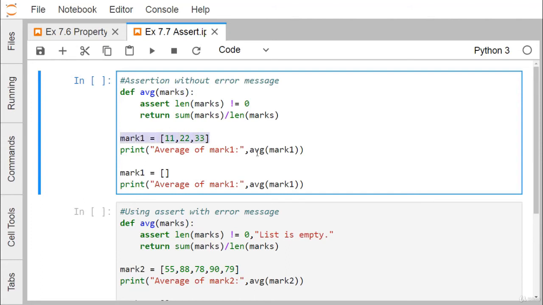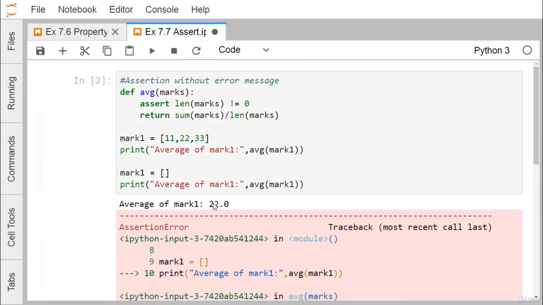and we are trying to calculate the average of them, and we are going for the next one where the list is empty, and let us see what is the outcome we are going to have. So just see, in the first case we are having 11 plus 22 plus 33 whole by 3, so we reach the value 22. So average of mark 1 is equal to 22, which is getting printed.